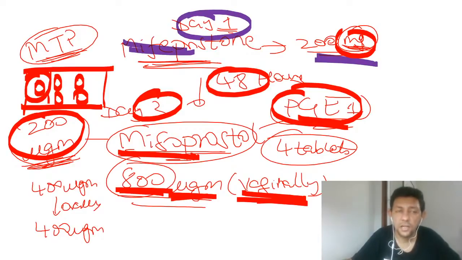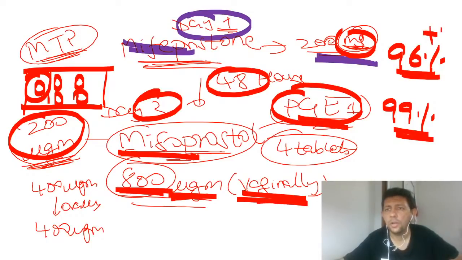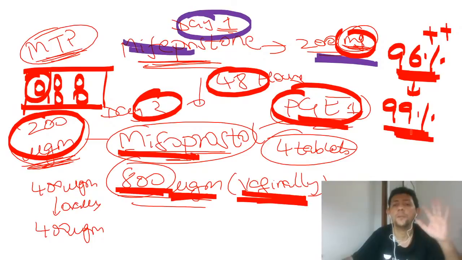Okay, success rate, it's a very, very good thing. In actual practice, we get a success even up to 99% of the time. But the books mention roughly around 96% or more. That means 96 to 99% of the time patients will have a complete abortion and the whole pregnancy will be cleared.